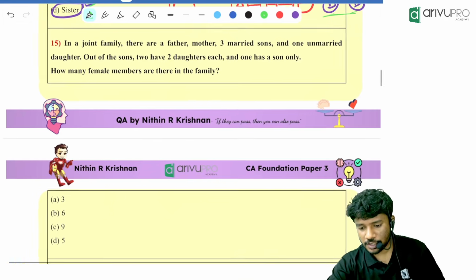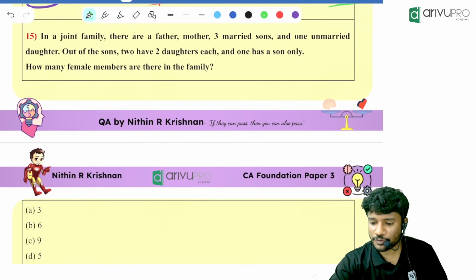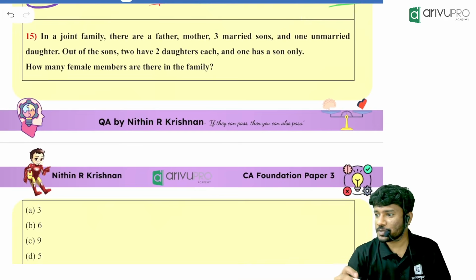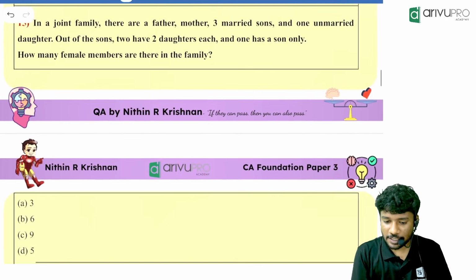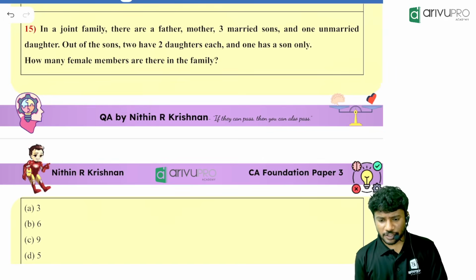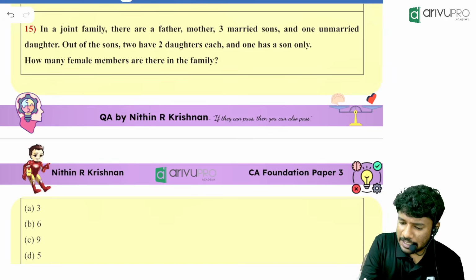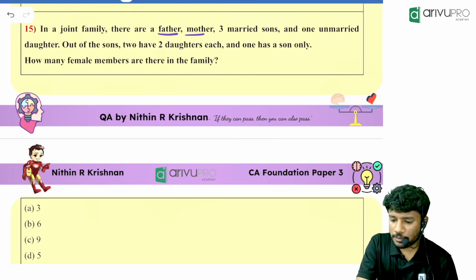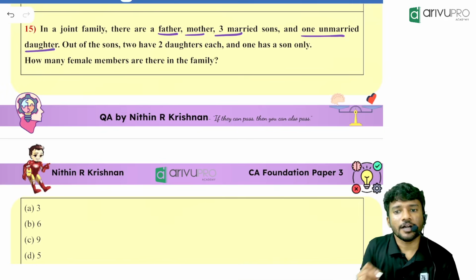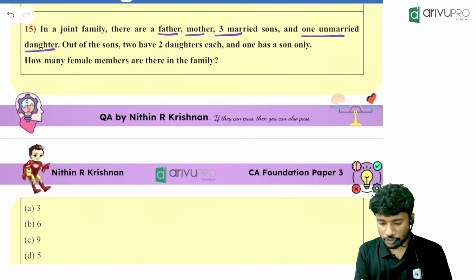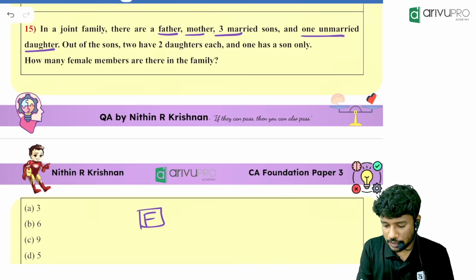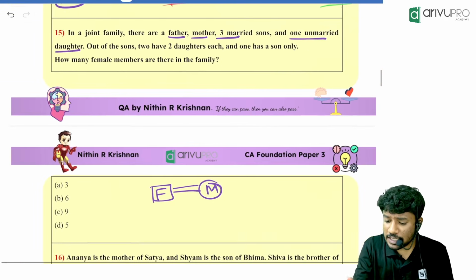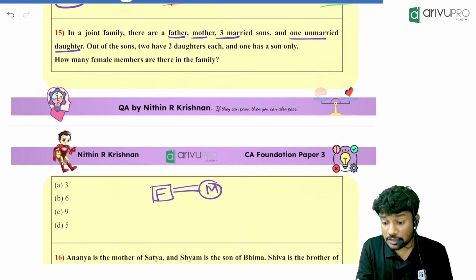Think about everyone. Another good question. Another repeated pattern of question. Option C, yeah, correct answer. Look here. In a joint family, there are a father, mother, 3 married sons and 1 unmarried daughter. So father is there. Then father is having a wife, and that wife's name is mother. Then 3 sons are there. So 3 sons are married also.